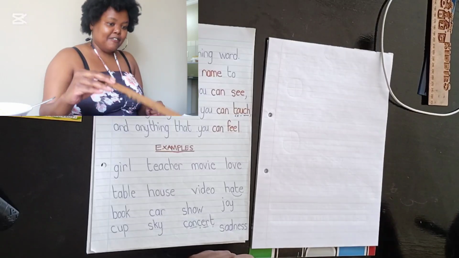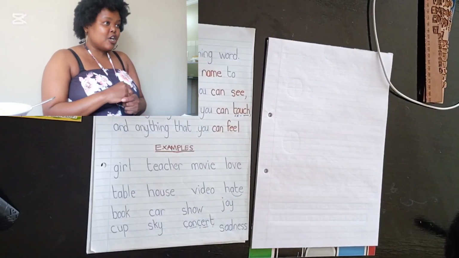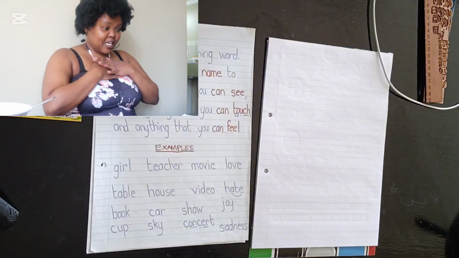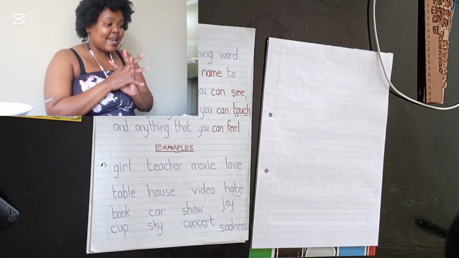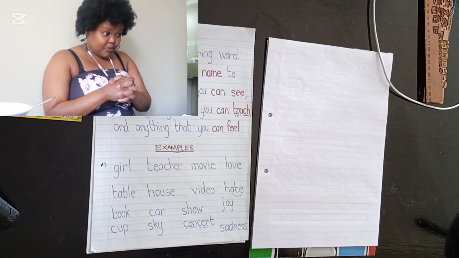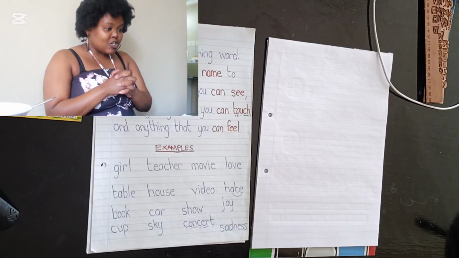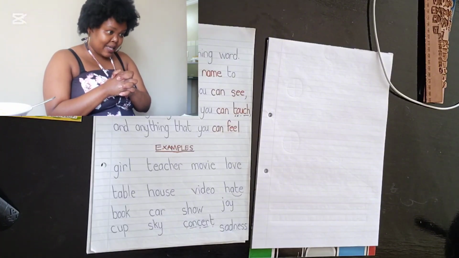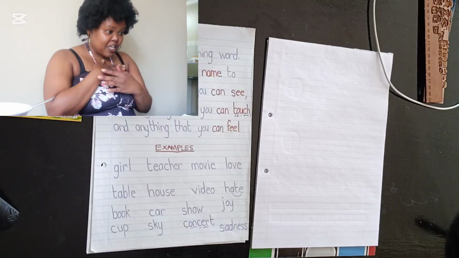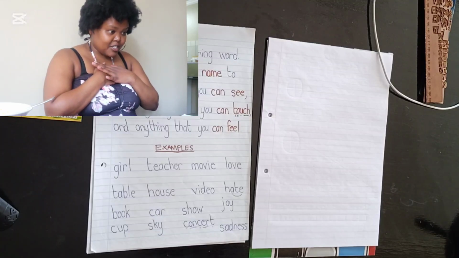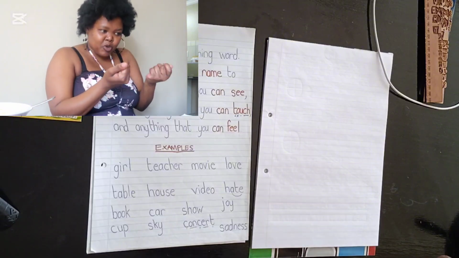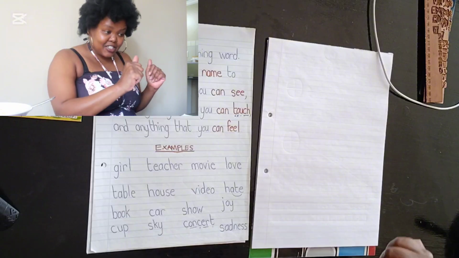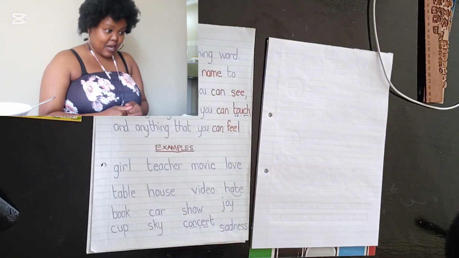Yes? If it's the kind of noun that you can feel in your heart or understand with your mind, but you can't touch it in your hands, then it's called an abstract noun. Yes? An abstract noun is usually referring to emotions, like love and hate and sadness and things like that. You can feel love in your heart, you can feel sadness in your heart, you can feel joy in your heart, but you can't touch them with your hand. Right? But if you can't touch it, then it's an abstract noun.